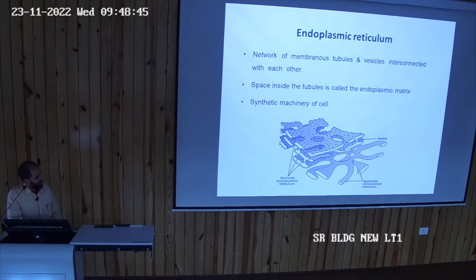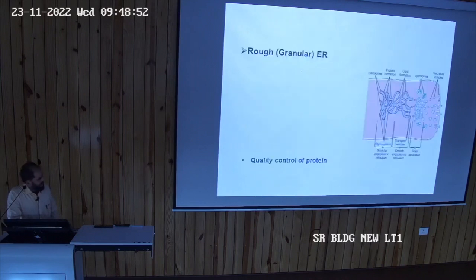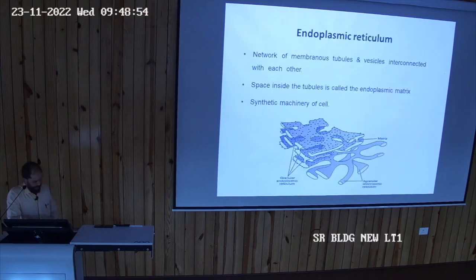What happens here? There are rough endoplasmic reticulum and smooth endoplasmic reticulum. And the rough one is also called granular, because it has ribosomes studded onto it. That's why it is called granular. The other one has no ribosomes, they are smooth over it, so these are called agranular. So the endoplasmic reticulum is called the synthetic machinery of the cell, because whatever protein is generated is generated here,